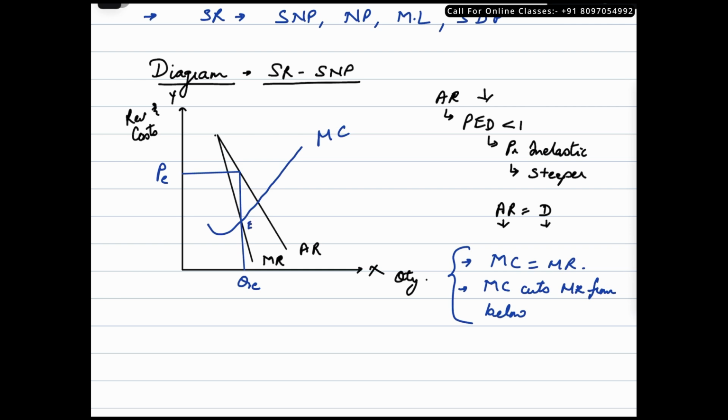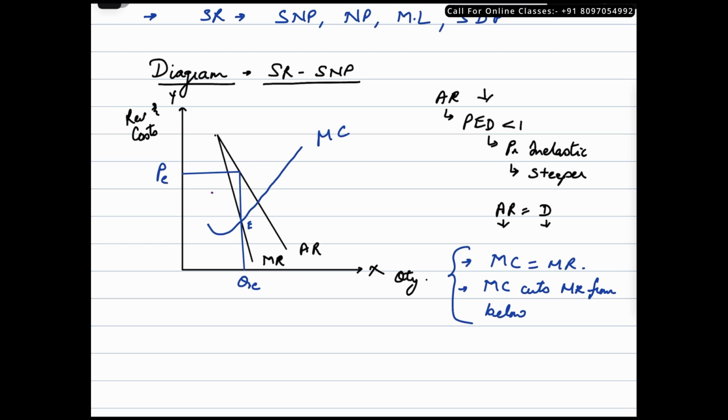Now to identify whether this producer is earning supernormal profits or losses or normal profits, we are supposed to have an average cost curve, correct? Let's draw the average cost curve in this diagram. Now when you draw the average cost curve, please ensure that you do not mess up on the relationships between AC, which is average cost, and marginal cost. Average cost and marginal cost should intersect at a point where average cost is at its minimum, okay?